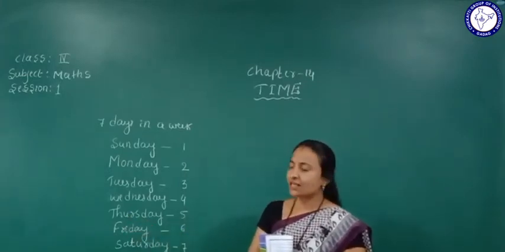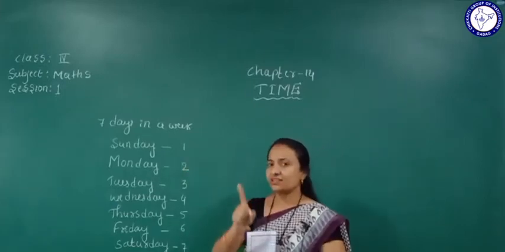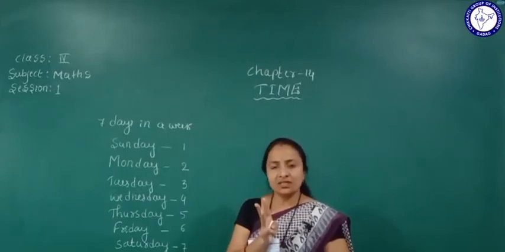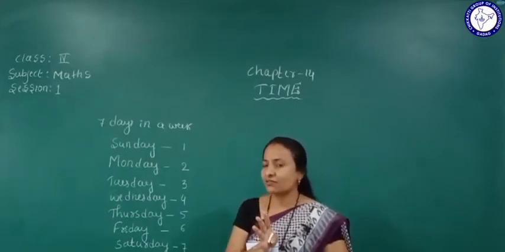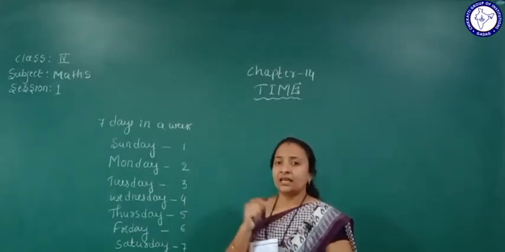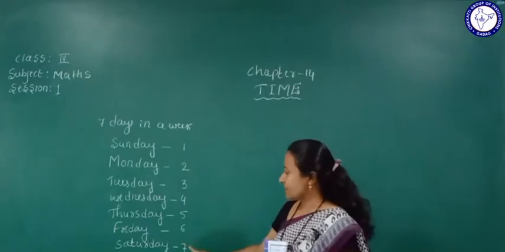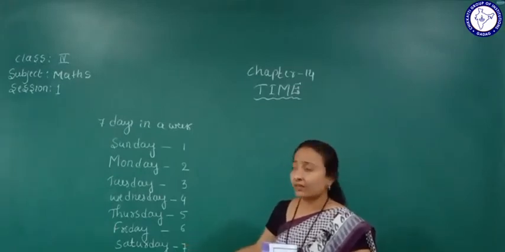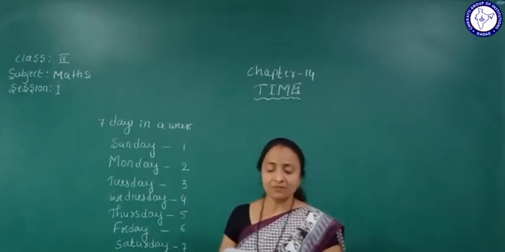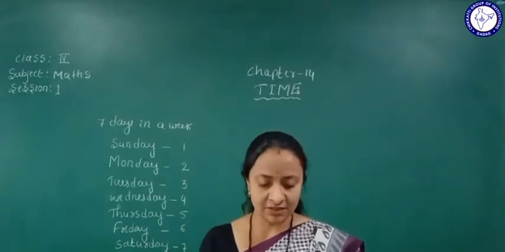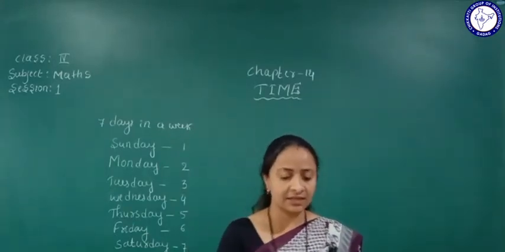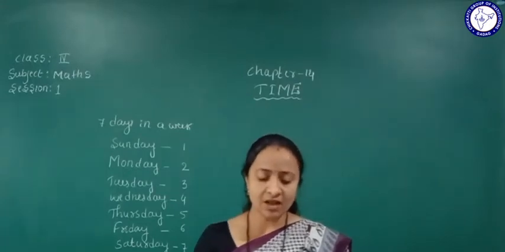Friday. So we start from Sunday, the first day of the week, Monday is the second day, Tuesday is the third day, Wednesday is the fourth day, Thursday is the fifth day, Friday is the sixth day, and Saturday is the week end day. The week starts on the first day, and the week end day is Saturday. Understood this one? Here it can be given from Monday to Saturday.